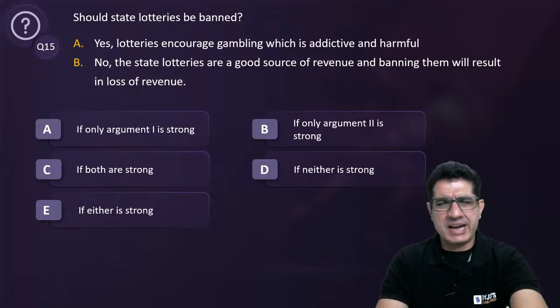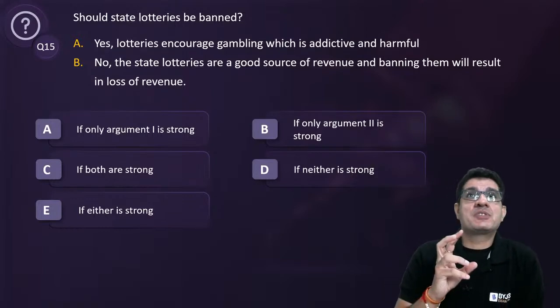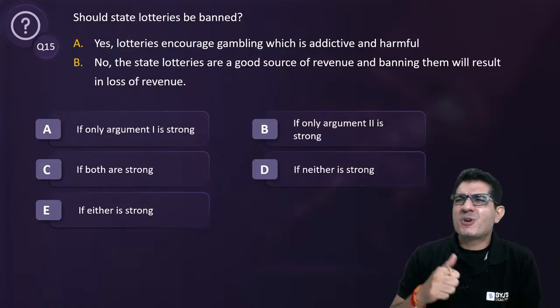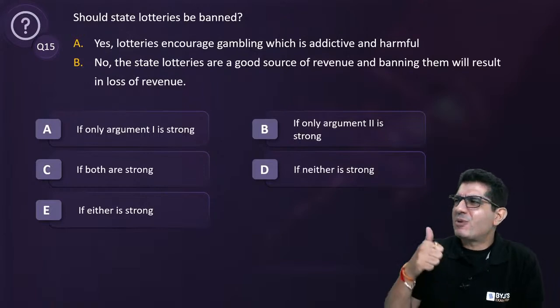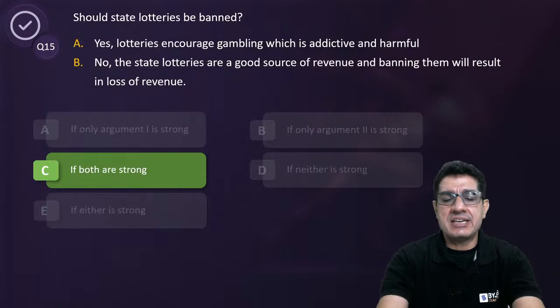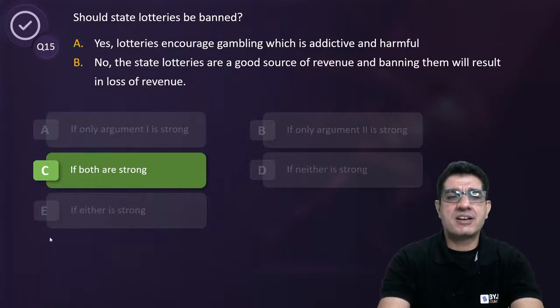Anirudh too. So absolutely, I think yes, in this case, a lot of people at times hesitate in choosing both as strong because they say that, okay, on one hand I'm saying yes is strong, and then can I also say no is strong? Absolutely yes. Question number 15, C is an absolutely correct answer choice. There is nothing wrong with it.